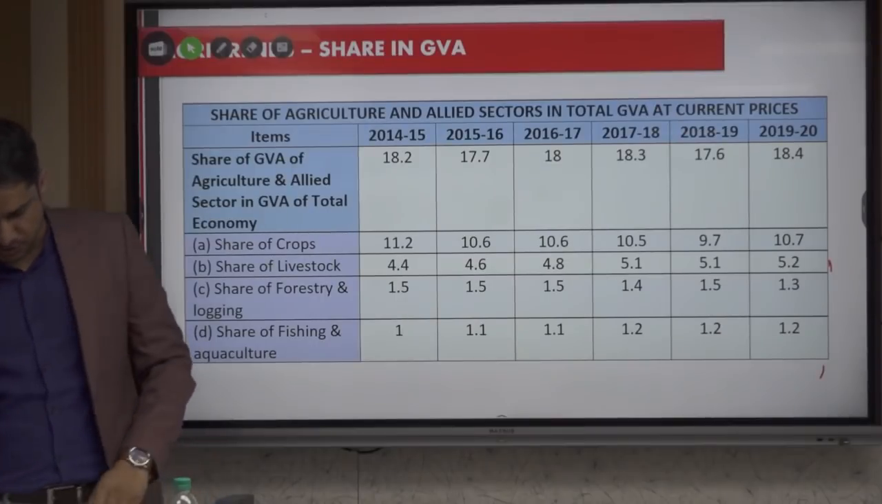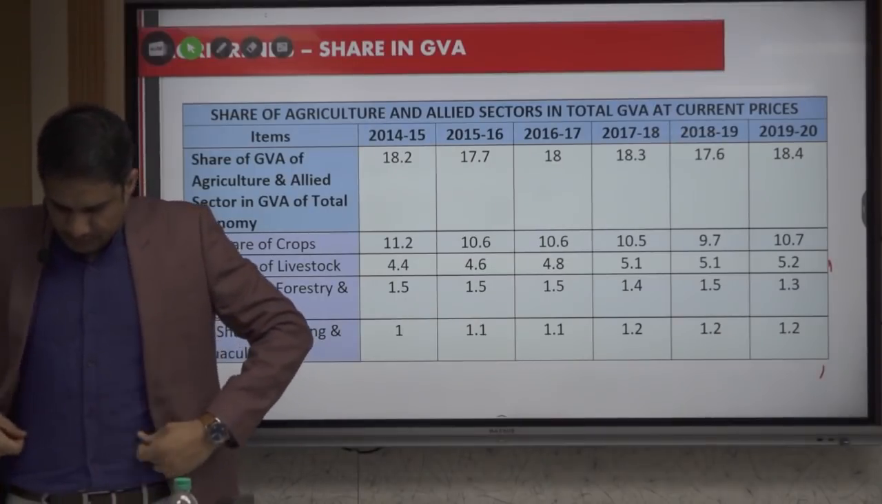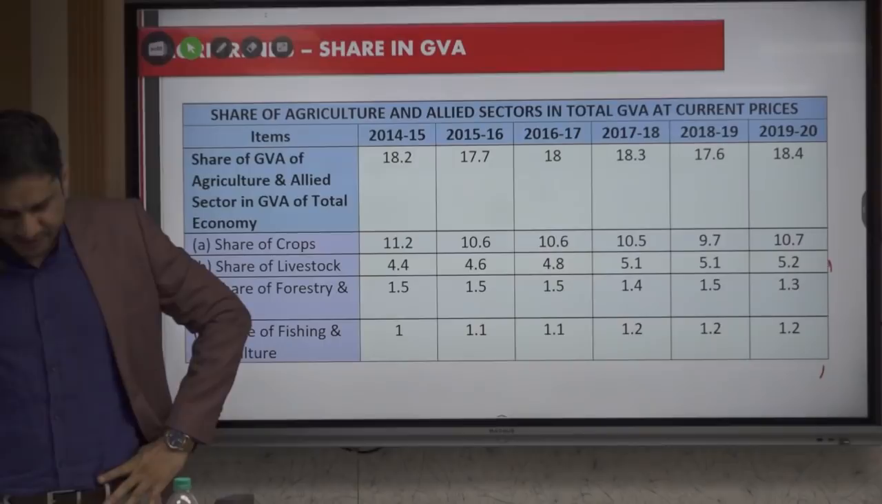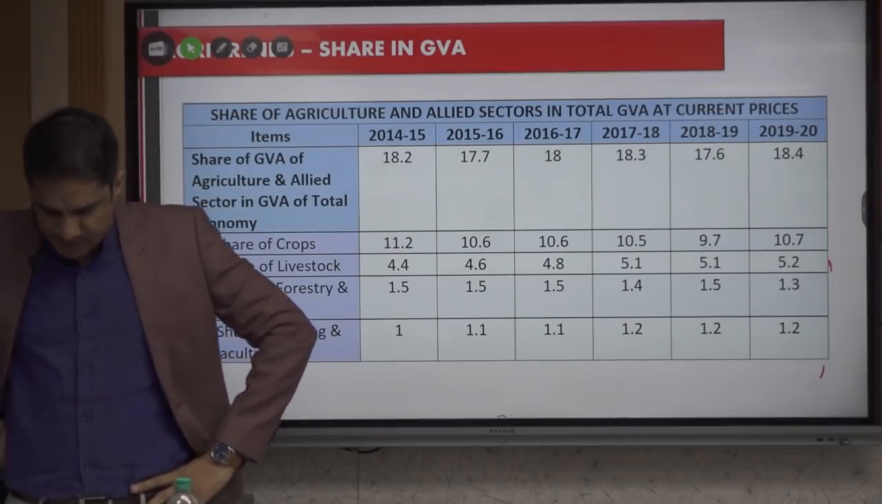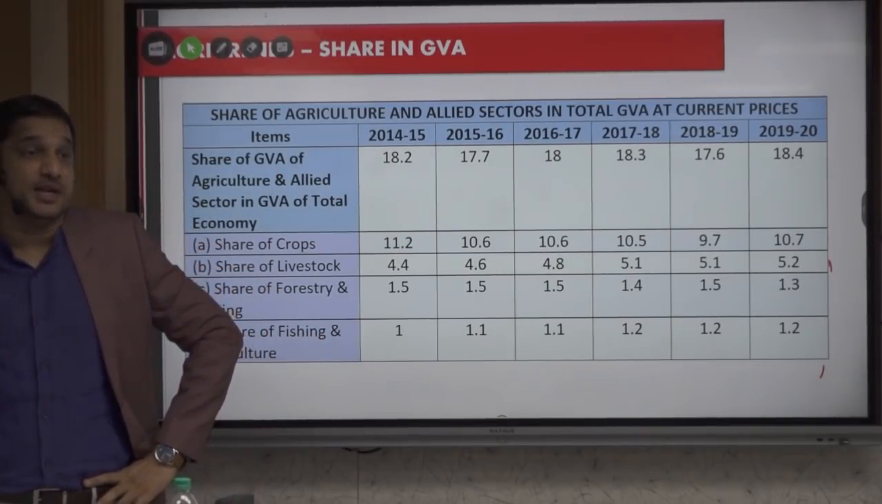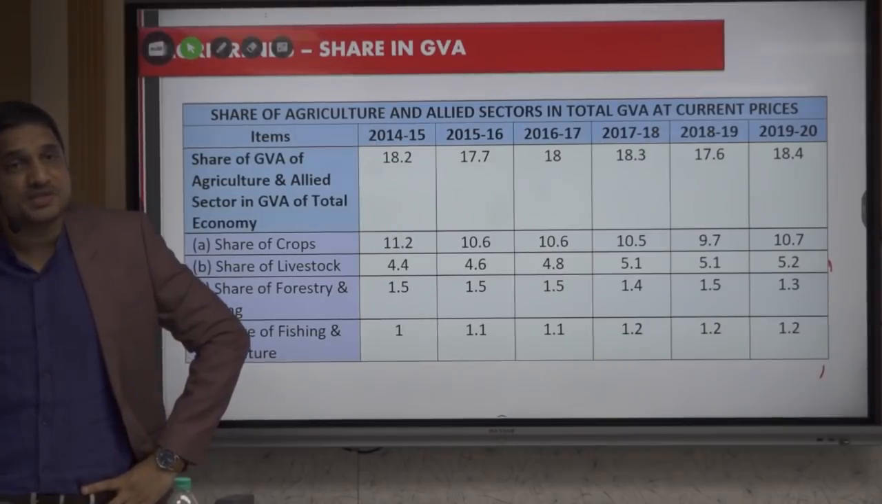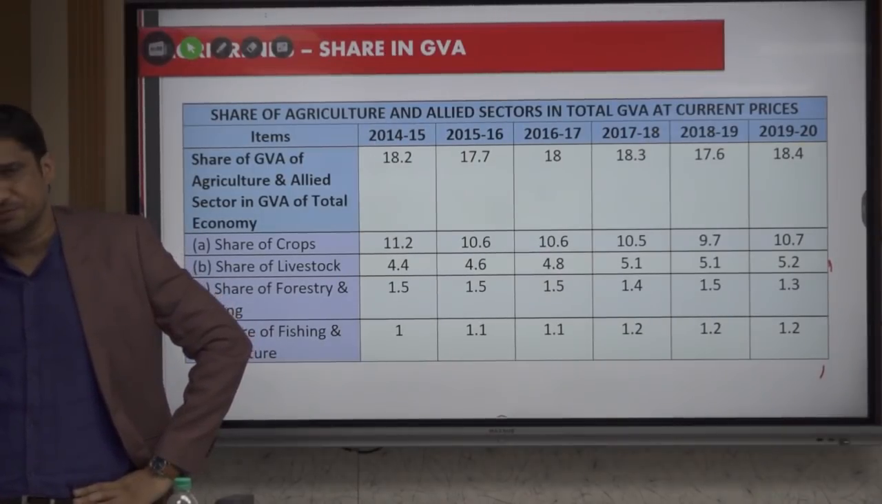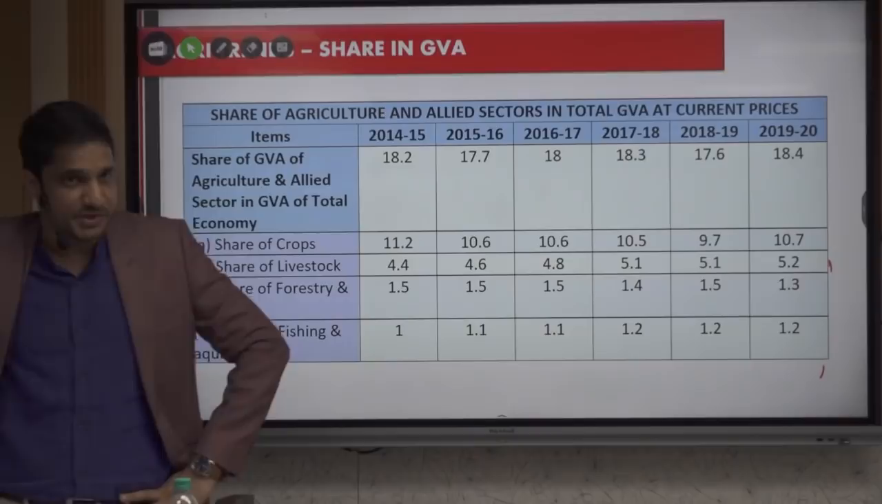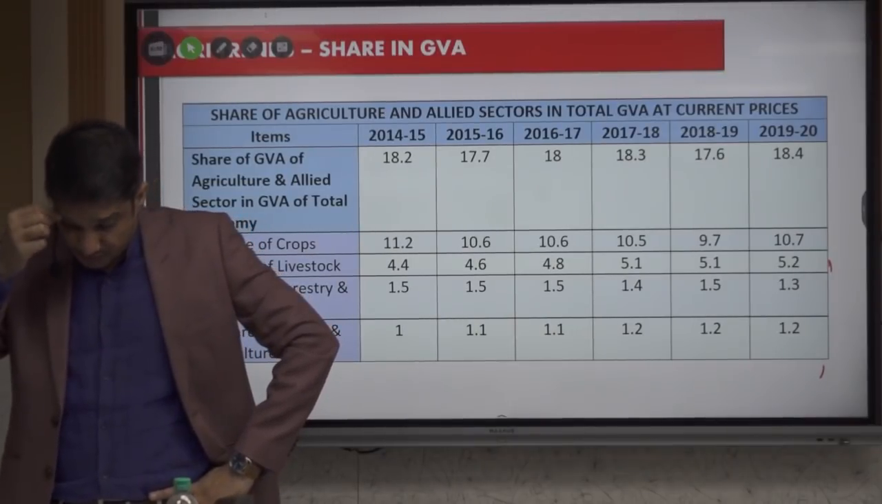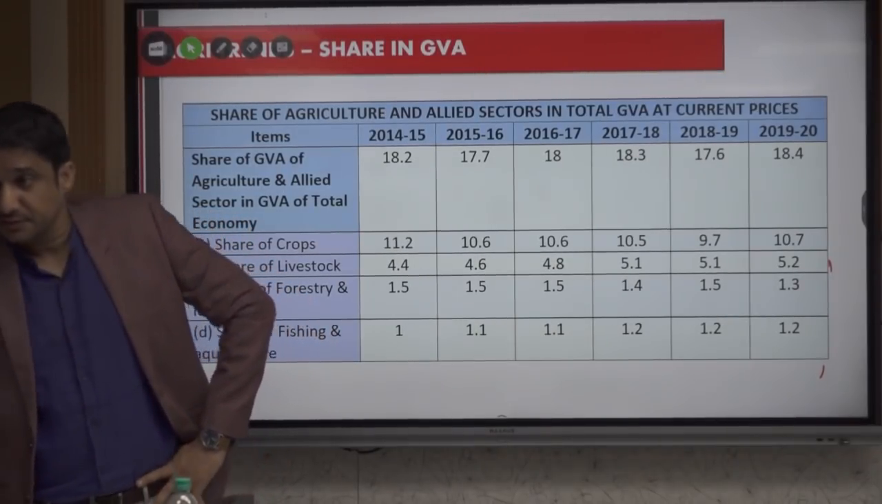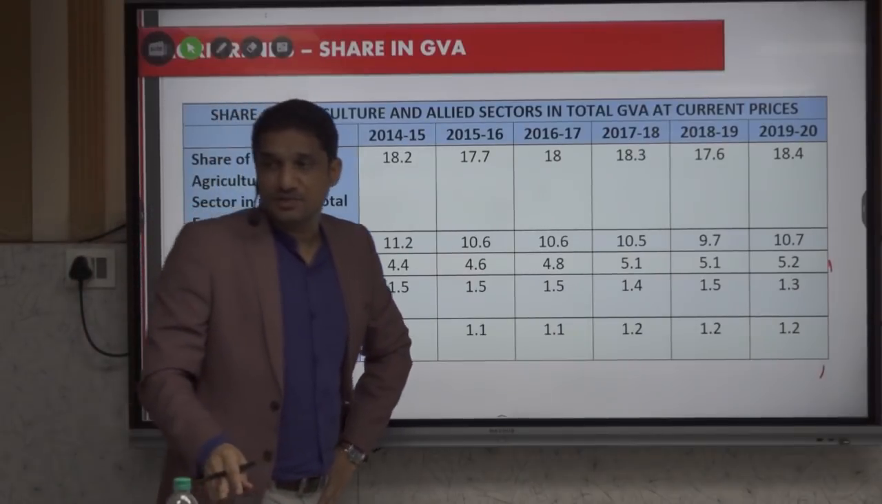चलो start करते हैं handouts. So first of all, the share of agriculture and allied sectors in GVA is 20% now. If UPSC gives 17%, make it wrong. Okay, it is not 17%. It is 20% now, and which is higher than the world average.